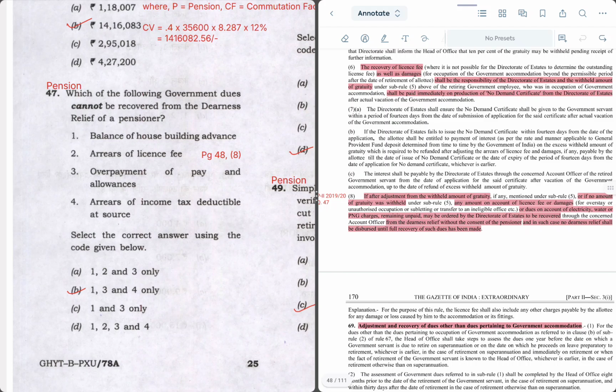I'm talking about these four options. So the question is asking which of the following cannot be recovered. So only two can be recovered, hence the right answer is 1, 3 and 4, which cannot be recovered from the DNS relief of a pensioner. Let's move on to the next question.